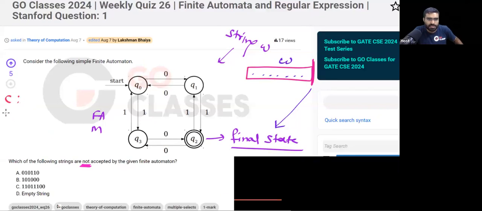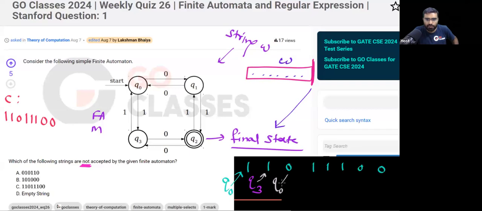What about the next string? Option C. Option C is 110, 111, then 00. Let's quickly do this string. Always start in the start state. In Q0, if you read symbol 1, you will go to state Q3. In Q3, if you read symbol 1, you will go to state Q0. In Q0, if you read symbol 0, you will go to state Q1. In Q1, if you read symbol 1, you will go to Q2.